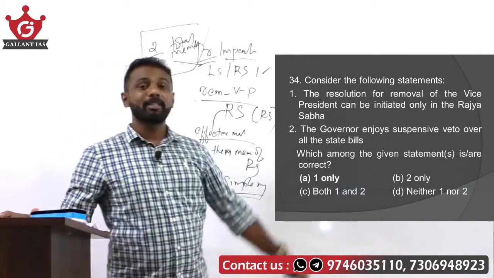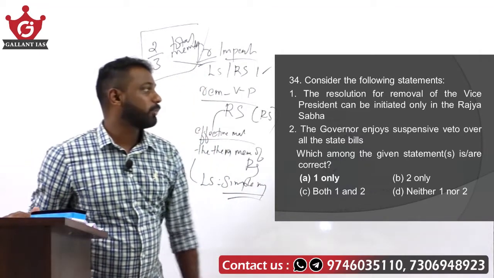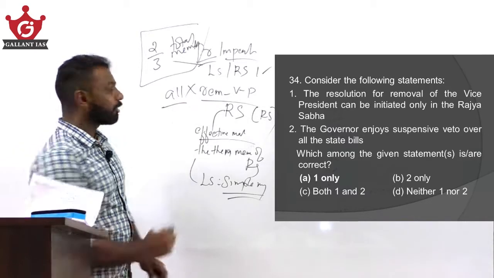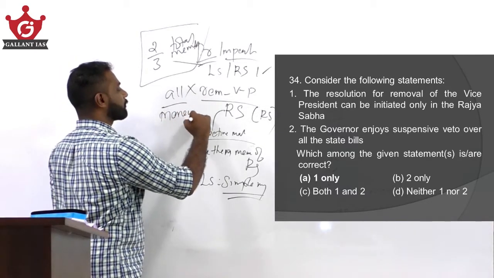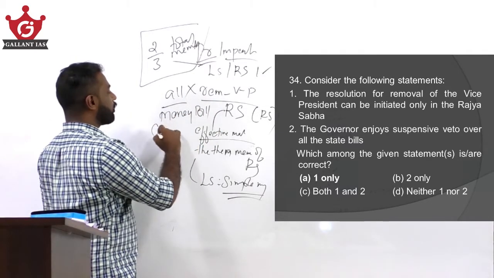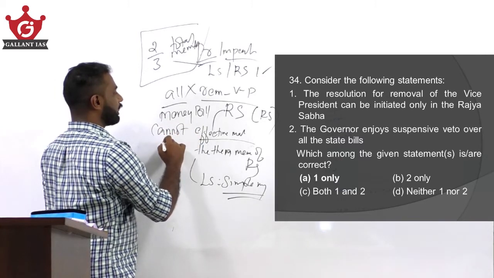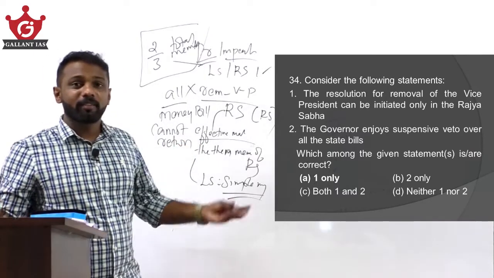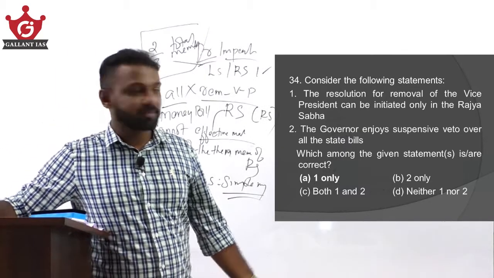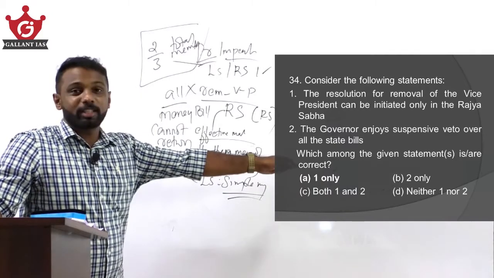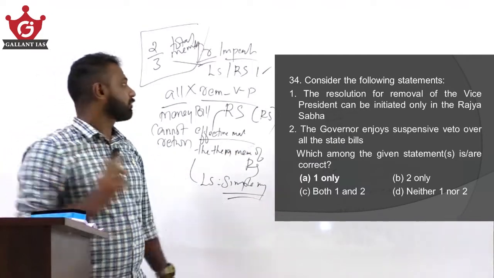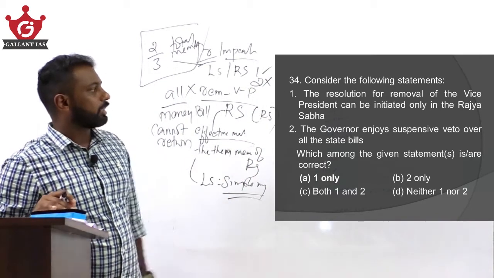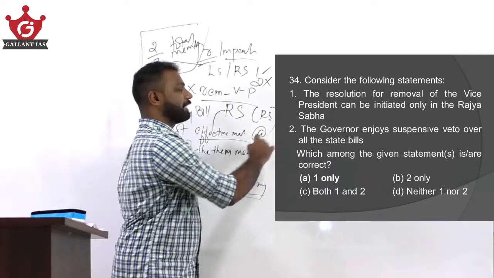Okay. So the statement says that the governor enjoys suspensive veto over all the state bills. No. Why? Because a money bill cannot be returned. The governor cannot return a money bill. Fine. That means the governor has no suspensive veto over money bills. The statement says that the governor enjoys suspensive veto over all the state bills. No. Fine. I hope you are clear. So statement number 2 is wrong. So 2 is wrong, 1 is right. Answer becomes option A, that is 1 only.